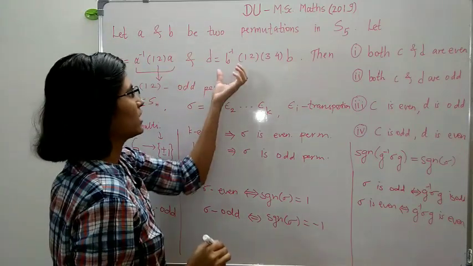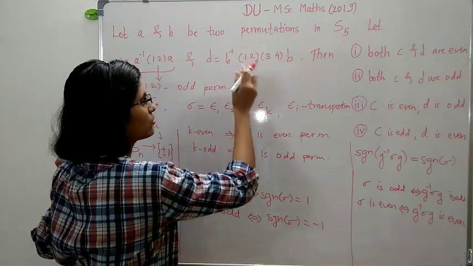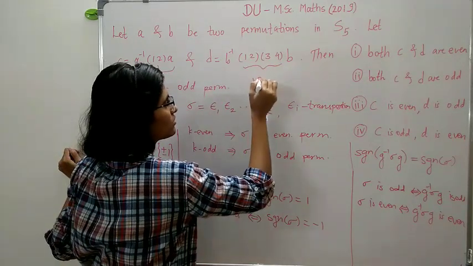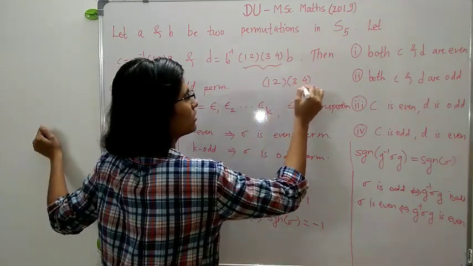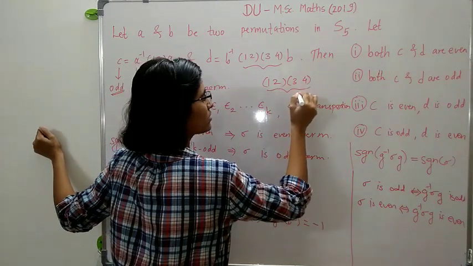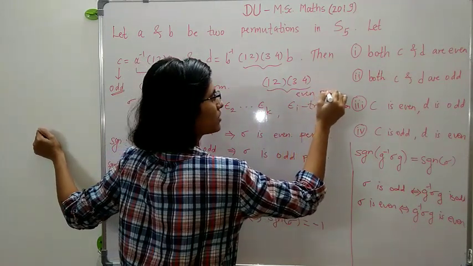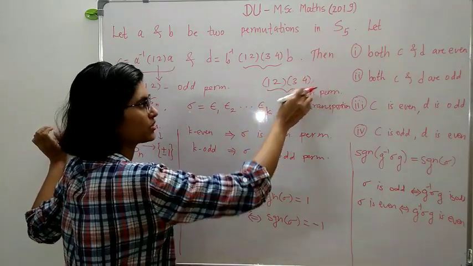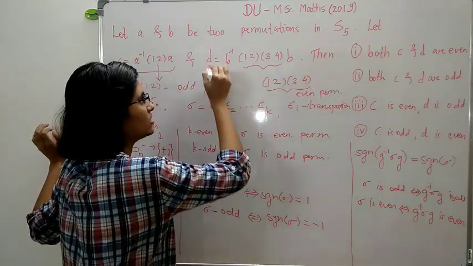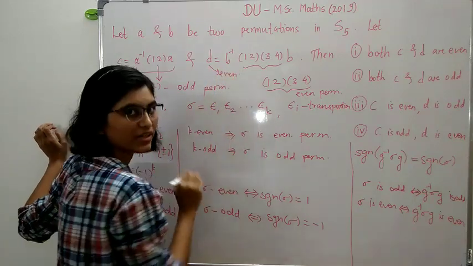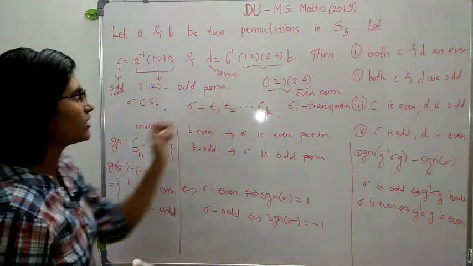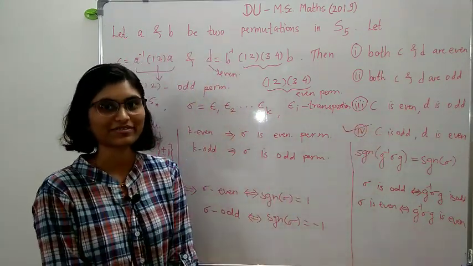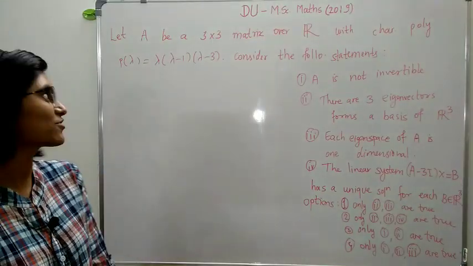Now look at this D. So this D is just a conjugate of these two cycles. This permutation is an even permutation, right? Because here k is 2, which is even. So this is an even permutation, which is the same as saying this D is an even permutation, right? So C is odd and D is even. So the fourth option is the correct option. Let us solve the next question.